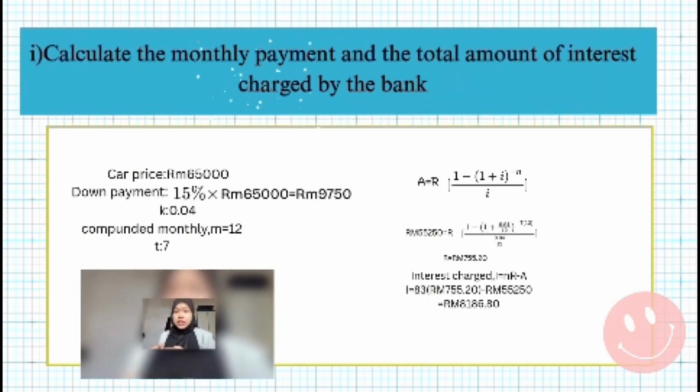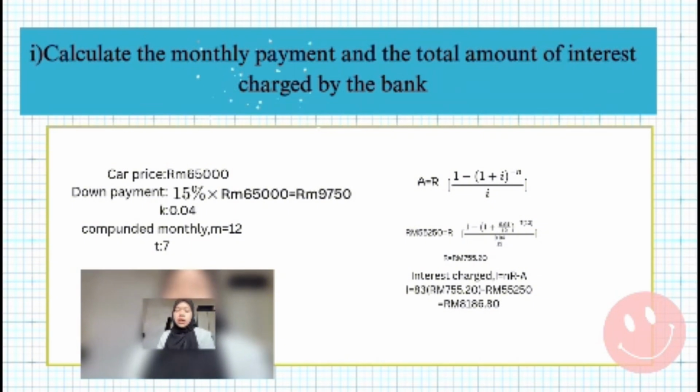Firstly, we list down the information. So the car price is 65,000. The down payment is 15% multiplied by 65,000 equals 9,750. The K is 4% and the compounded amount is M. So M is 12 and the time is 7 years. After that, we write down the formula. So the formula that we use is A equals R, 1 minus 1 plus I to the power of negative N, divided by I. And then we put the information inside the formula. And then the R is